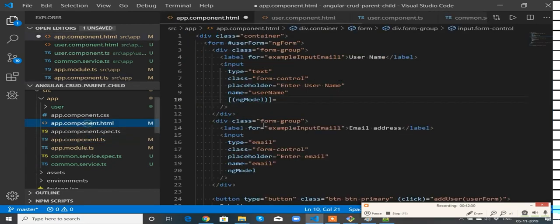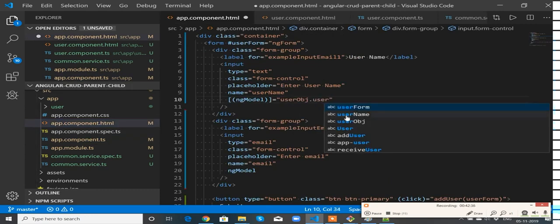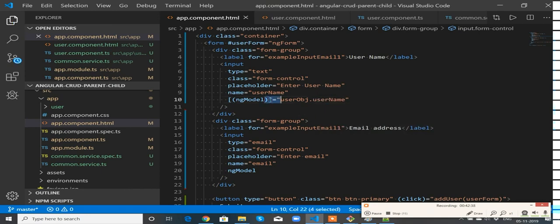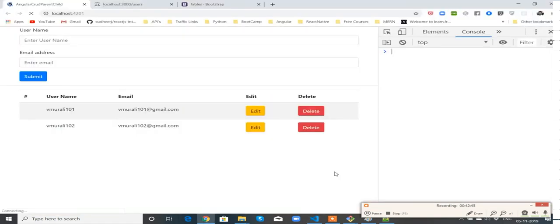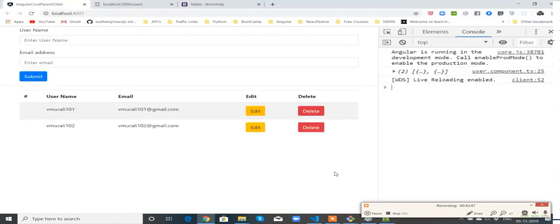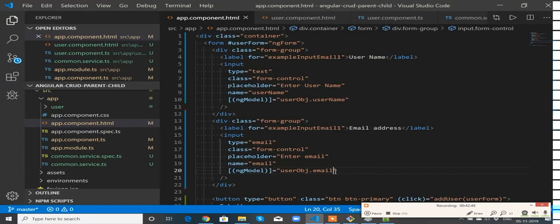Perfect. Now userObj.username. Copy this. userObj.email. So far so good, no errors.